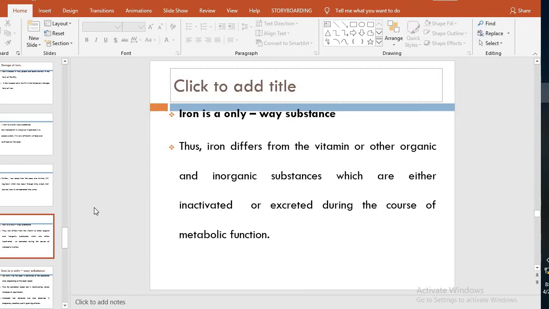Iron differs from other vitamins and other organic and inorganic substances, which are either inactivated or excreted during the course of metabolic functions. For example, water soluble vitamins, if they are high in amounts and not required by the body, will be excreted out in the urine. But iron is not. It's one way.